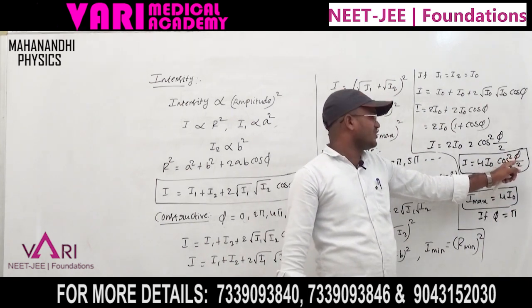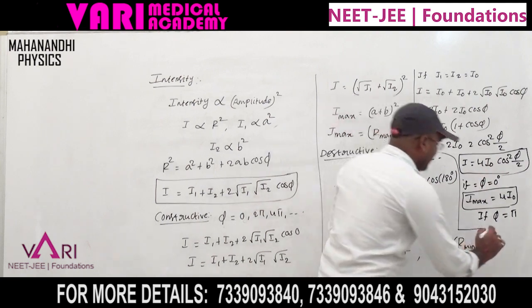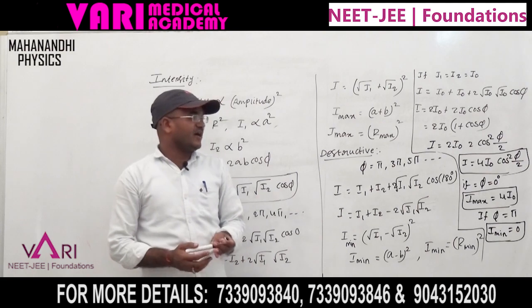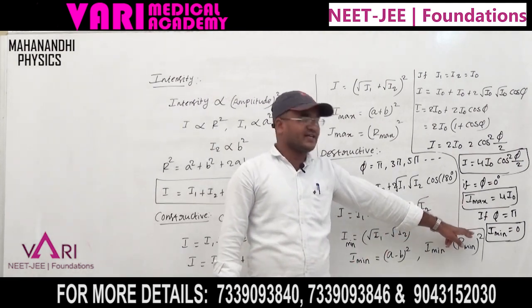Cos 90 is 0, and 0 times anything is 0, so I minimum is 0. This is the explanation of the maximum and minimum intensity.